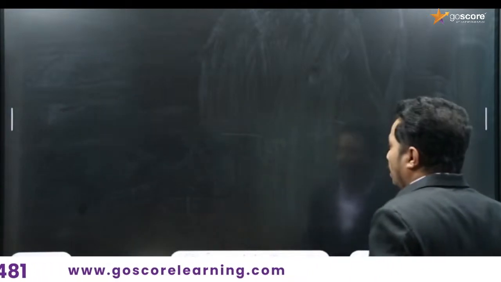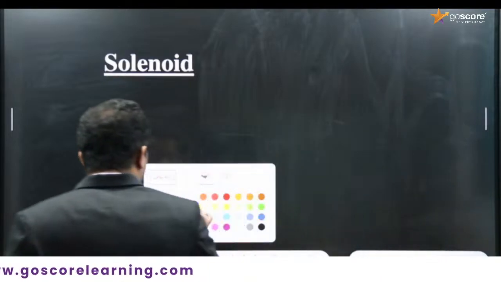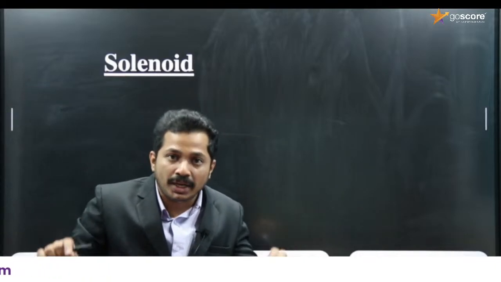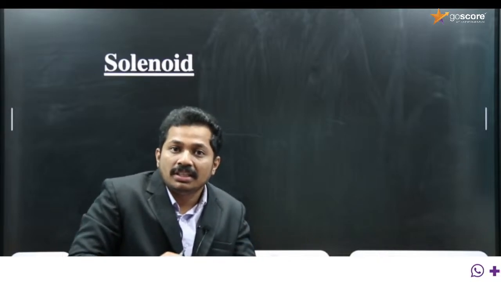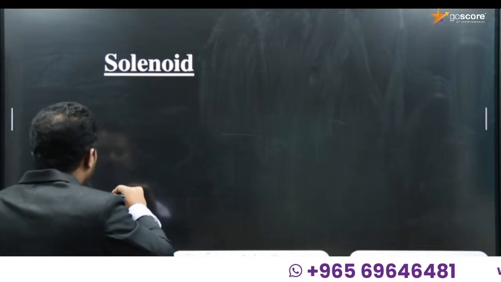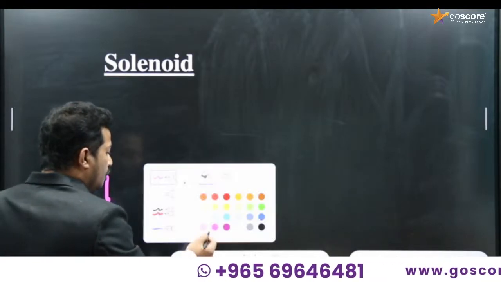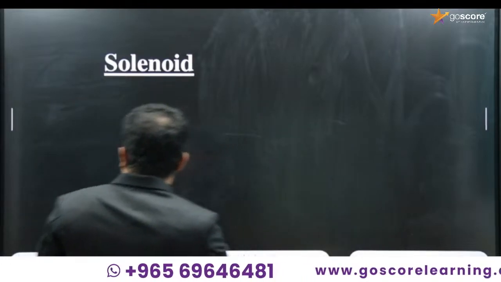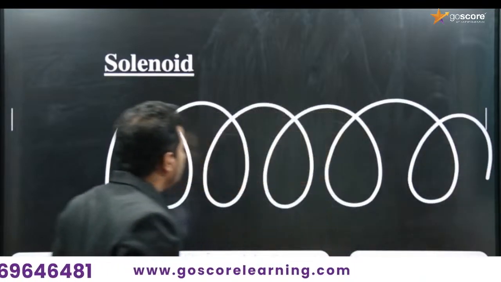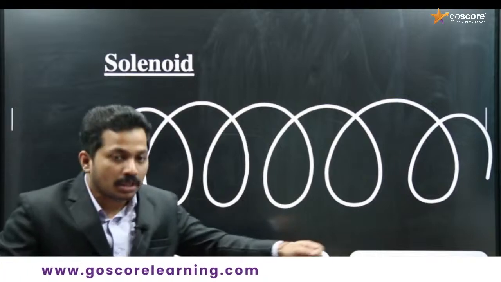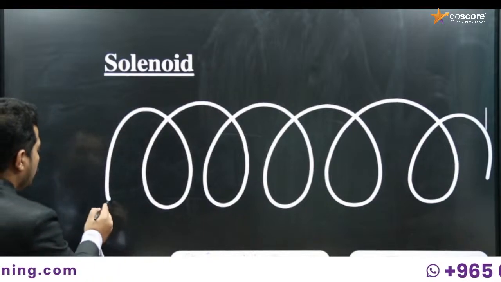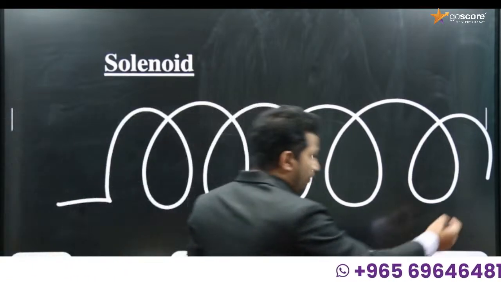So what is a solenoid? A solenoid means a long insulated conducting wire which is wound in the form of a helix. Take a long insulated conducting wire and wind it in the form of a helix, and you will get a solenoid.